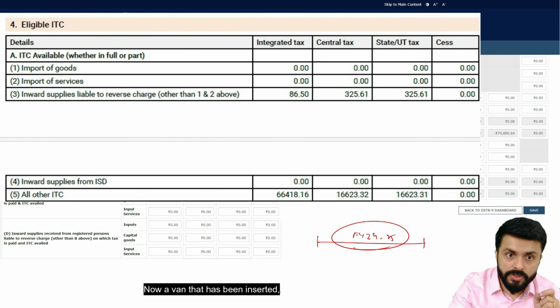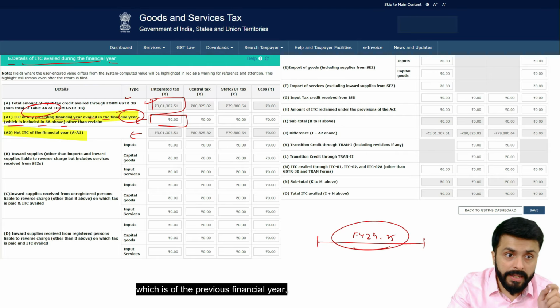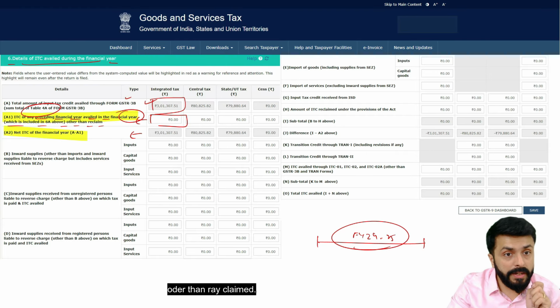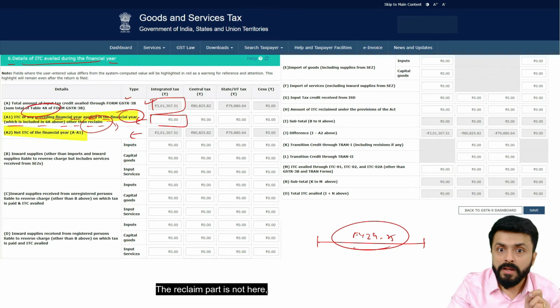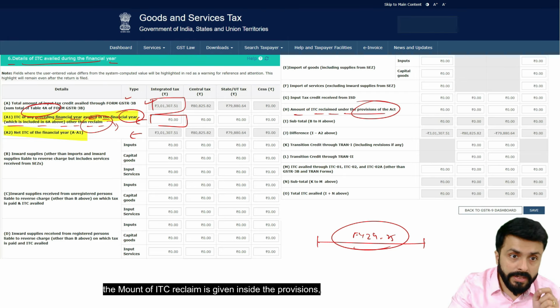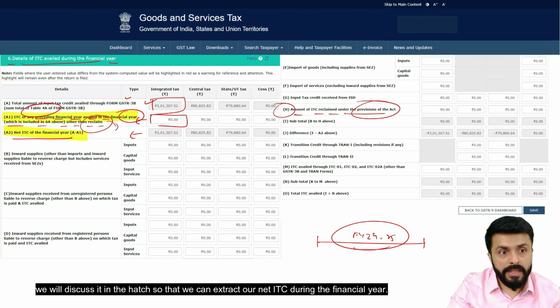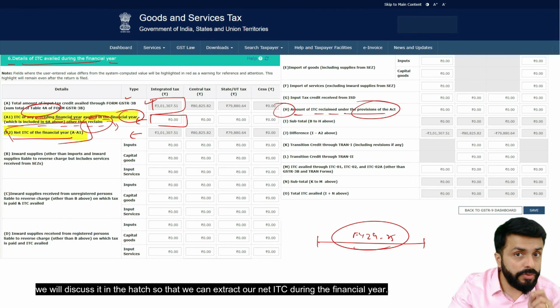Now out of this total, if there is any ITC which is of the previous financial year, that has been inserted. Older than reclaimed. The reclaim part is not here. It is going to come in the 6th H. The amount of ITC reclaim is given inside the provisions. Then the reclaim part is stuck from here. We will discuss it in the H so that we can extract our net ITC during the financial year.